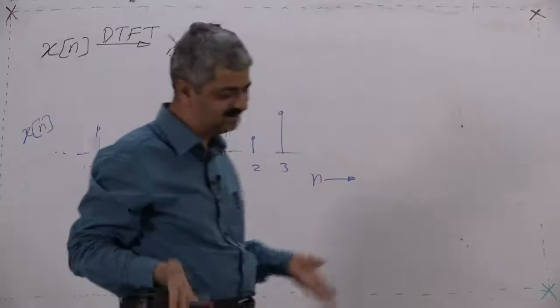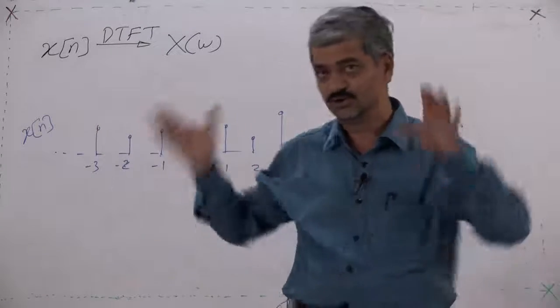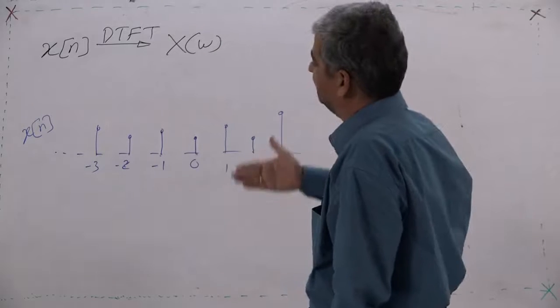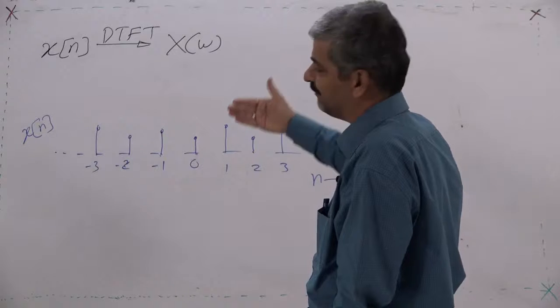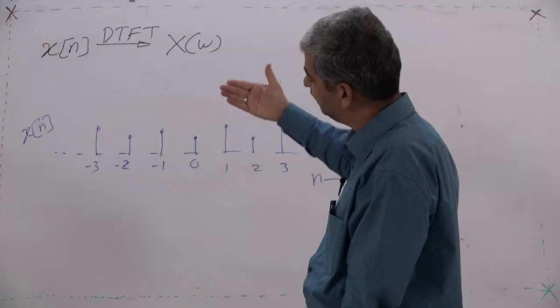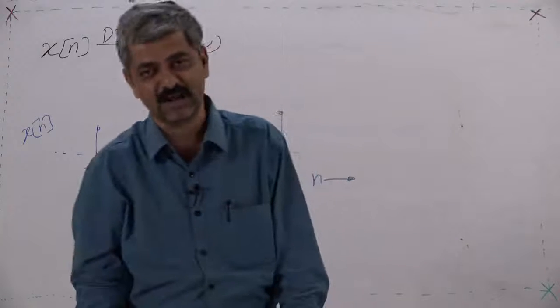If it is a finite sequence, then after some value it will be 0. If it is infinite, it will have some values. So, when you look at x[n] through the goggle, it will capture all values of n and will convert it into a function of omega.